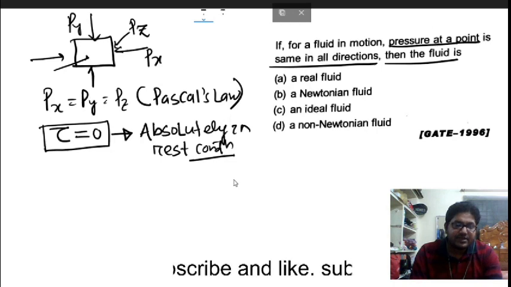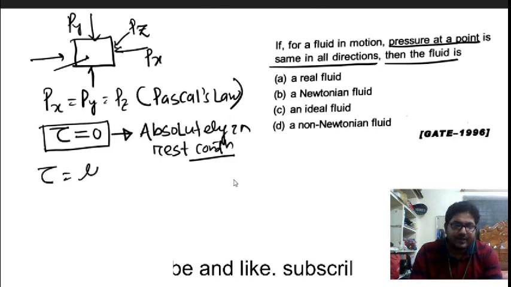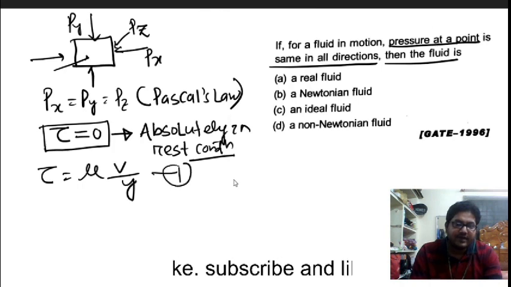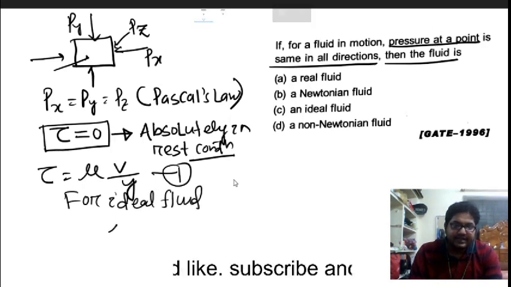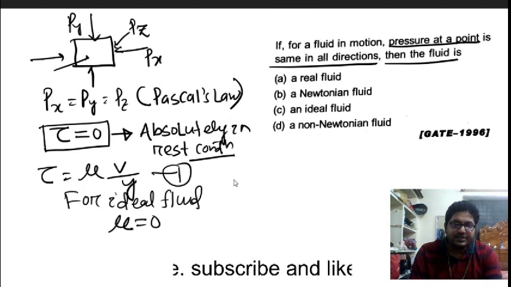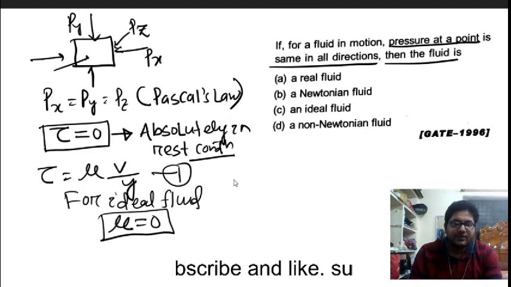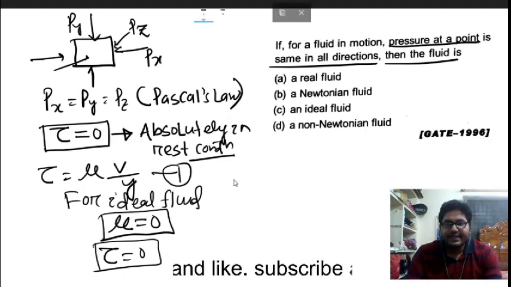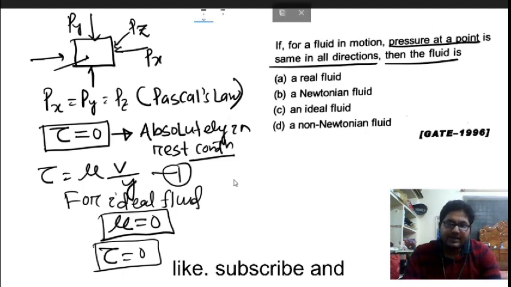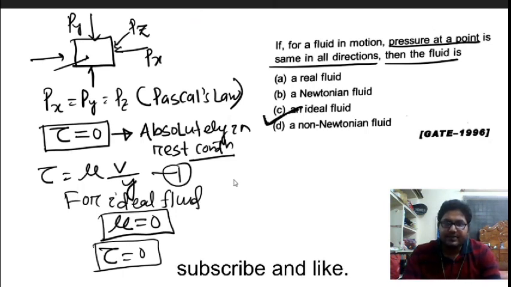When the shear stress is zero, we know the shear stress is mu into V by Y. For an ideal fluid, the viscosity of the fluid is zero, and viscosity of the fluid being zero means the shear stress will also be equal to zero. So it is only valid for the ideal fluid. That is the correct option.